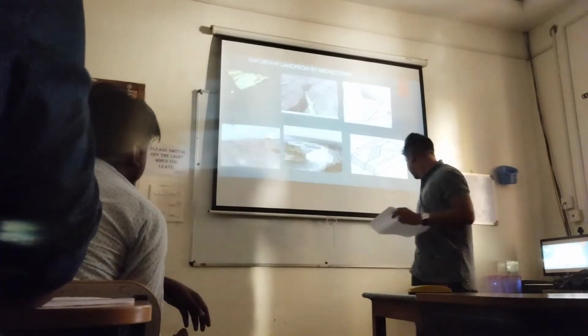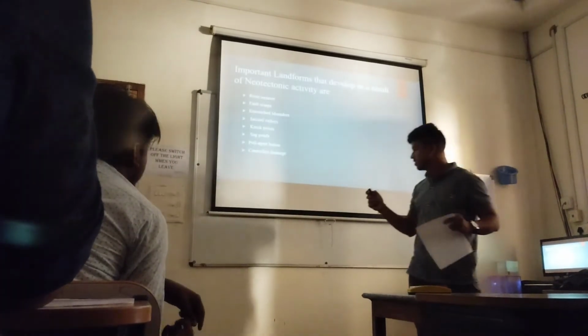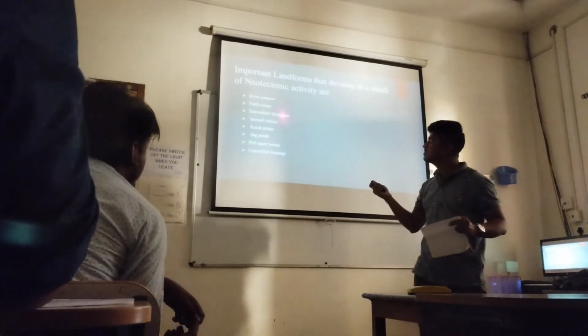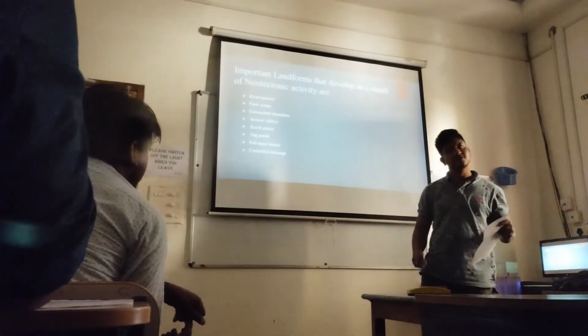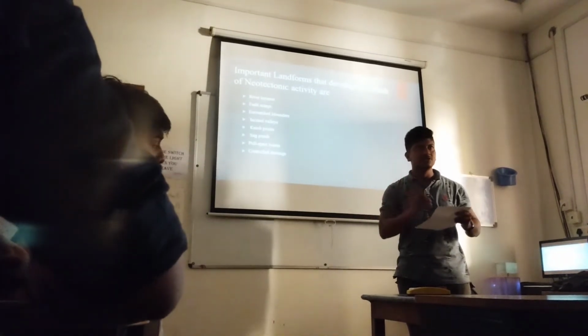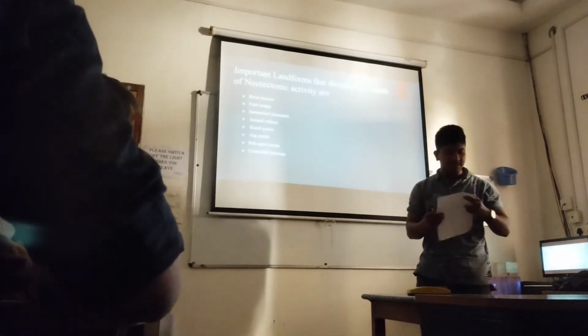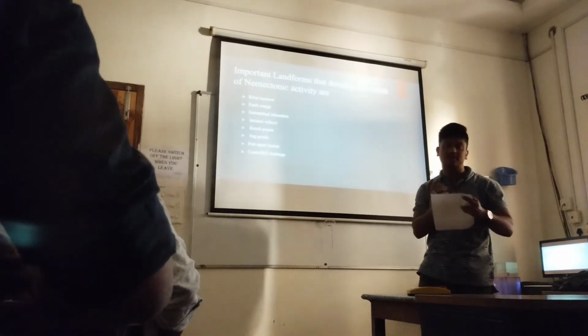Then the third one is entrenched meanders. We know how meanders are formed, but according to neotectonism, what are entrenched meanders? A meander feature is in the middle and final course of the river.